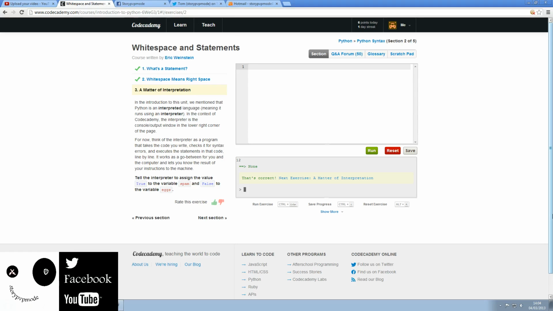So Python syntax is essentially the meaning of things. For now, think of the interpreter as a program that takes the code you write, checks it for syntax errors, and executes the statements in that code line by line. It works as a go-between for you and the computer and lets you know the result of your instructions to the machine. So, tell the interpreter to assign the value true to the variable spam and false to the variable eggs. Rightio, so this is the first sort of mini test.